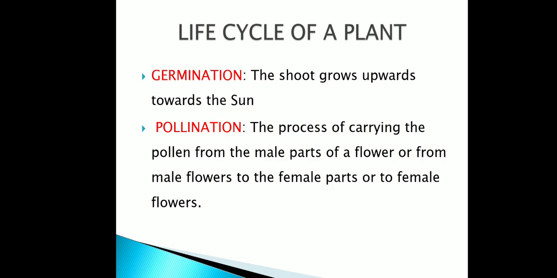See the important terms. I said, what is germination? Germination is when the shoot grows upwards towards the sun. This process is called germination. Pollination is the process of carrying the pollen from male parts of a flower to the female parts of a flower. That is called pollination.